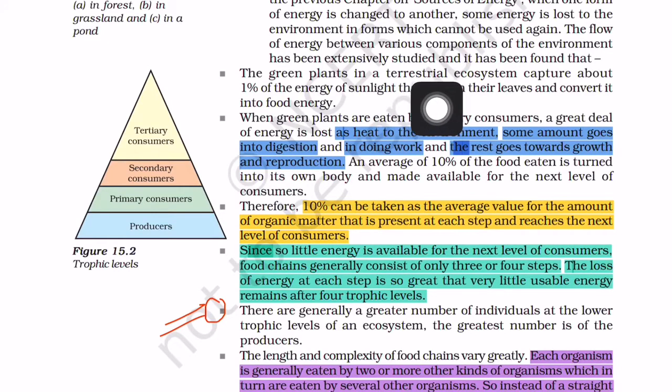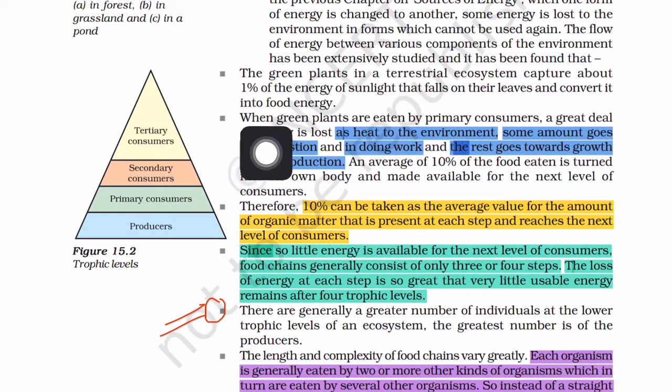So the plants which live on land can capture only 1% of the energy from sunlight. That means of the sun energy coming to the earth's surface, only 1% is converted into chemical energy as food, and the remaining 99% remains in the atmosphere.